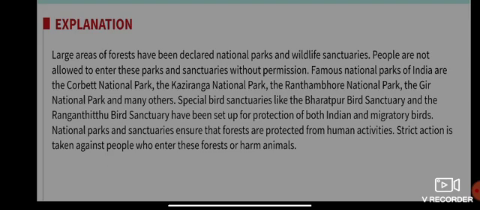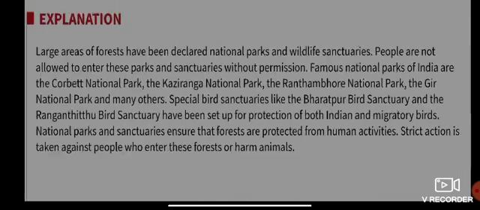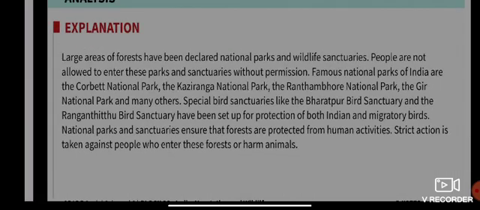National parks and sanctuaries ensure that forests are protected from human activities like poaching, deforestation, and all. Strict action is taken against people who enter these forests or harm animals. Take the example of our neighboring Kaziranga National Park. We often hear in the news that many poachers or hunters are being killed, and sometimes they are put in jail because of illegal hunting. Is that clear?